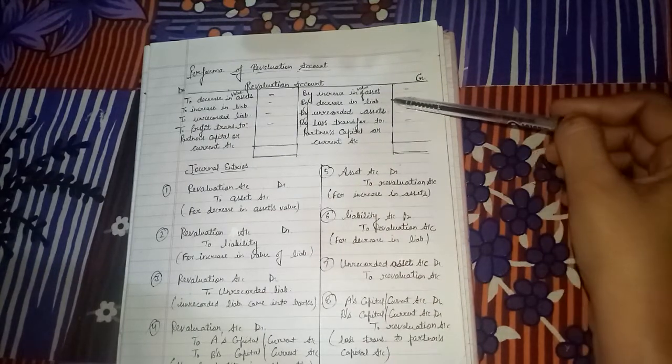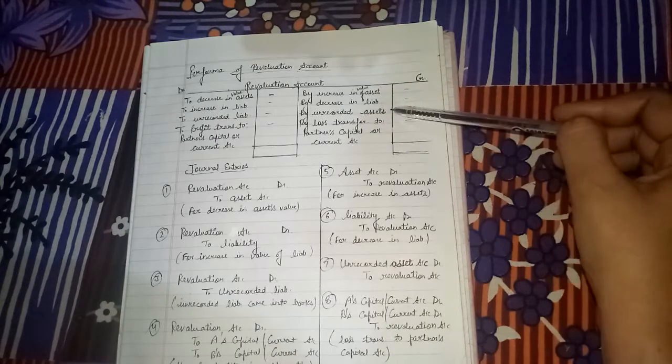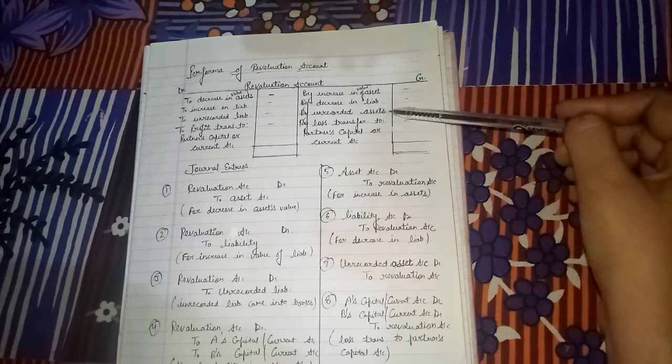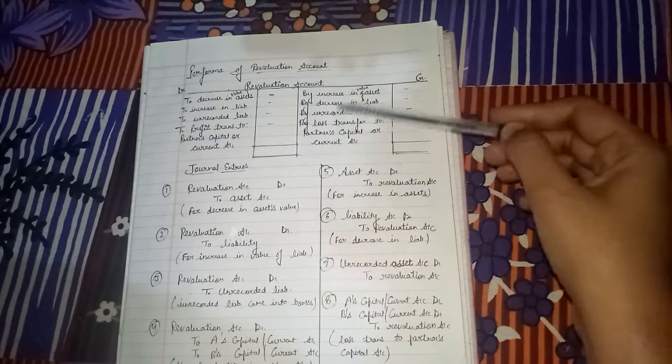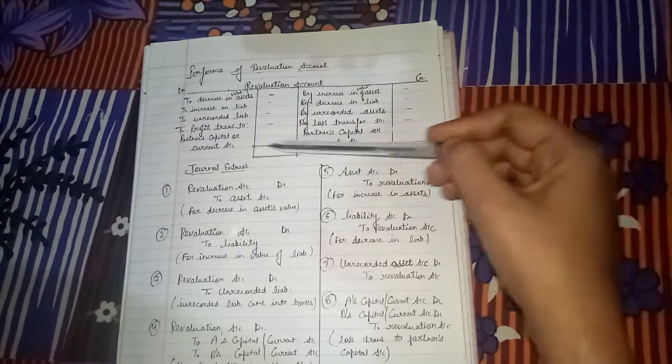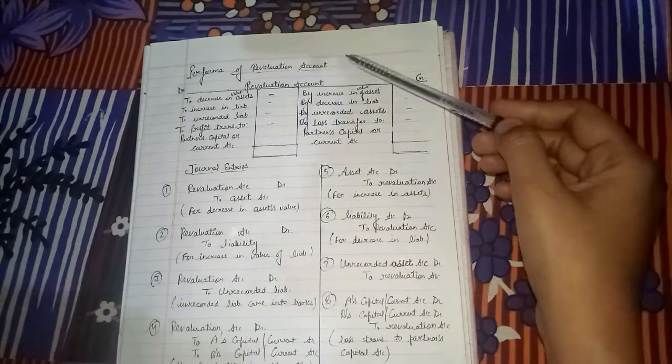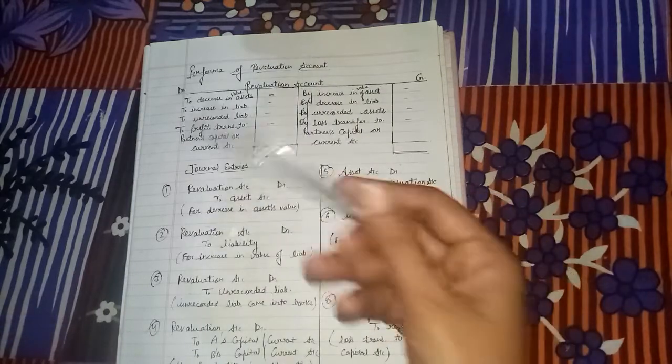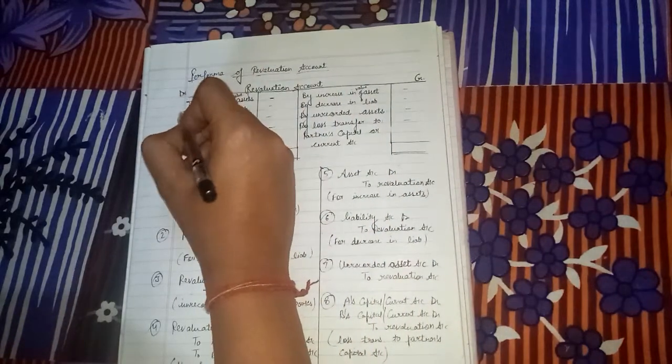Decrease in liability is also our income. Unrecorded assets also increase our income. So these will be recorded on the credit side based on the nominal account. Clear? And the journal entry you have to pass from this side.